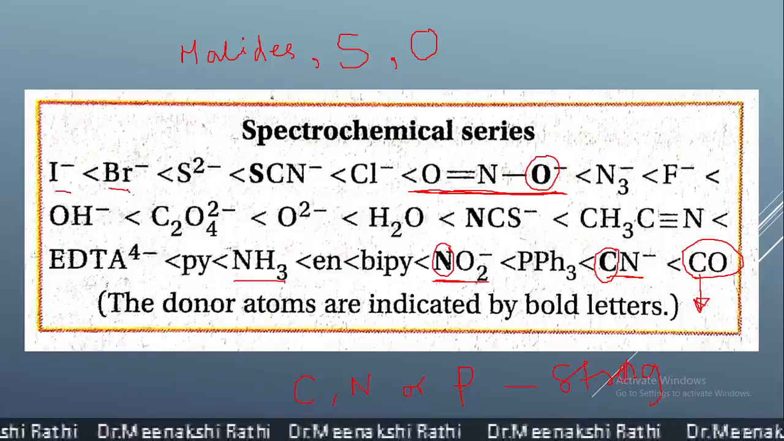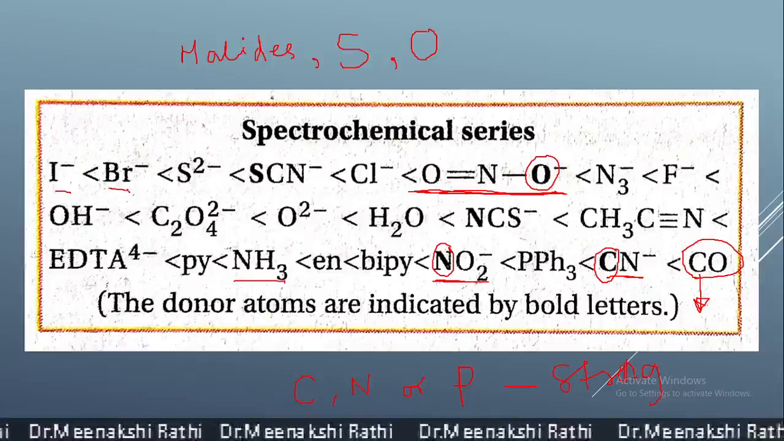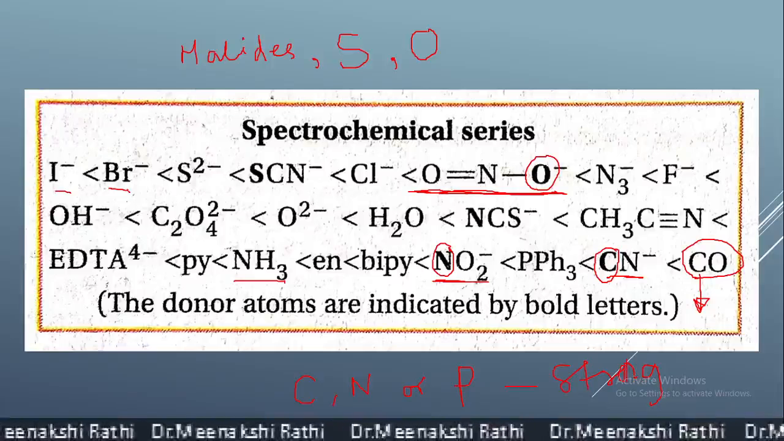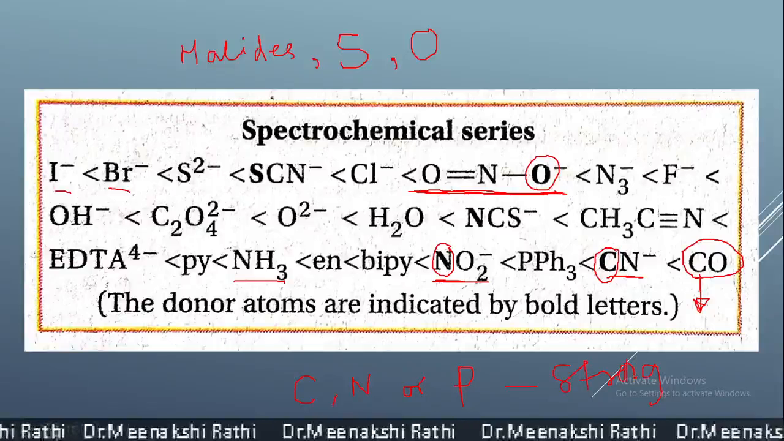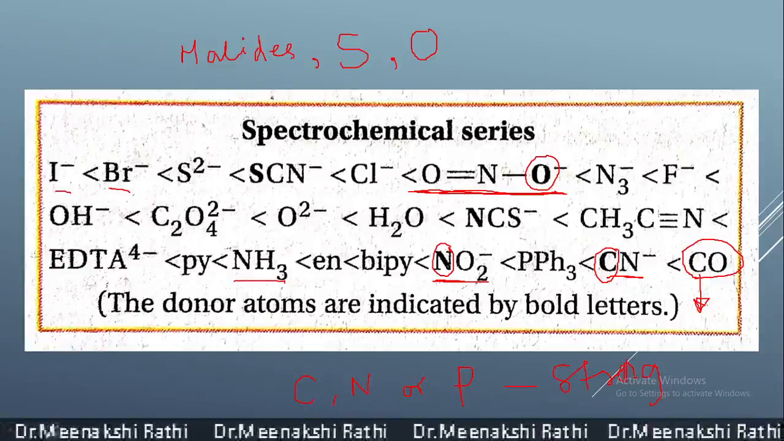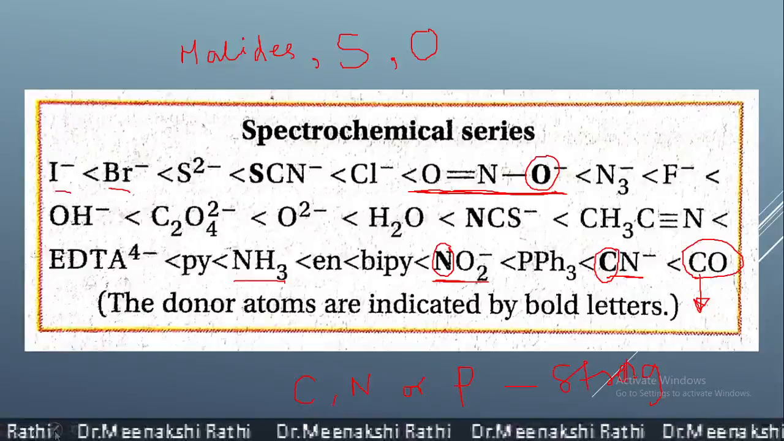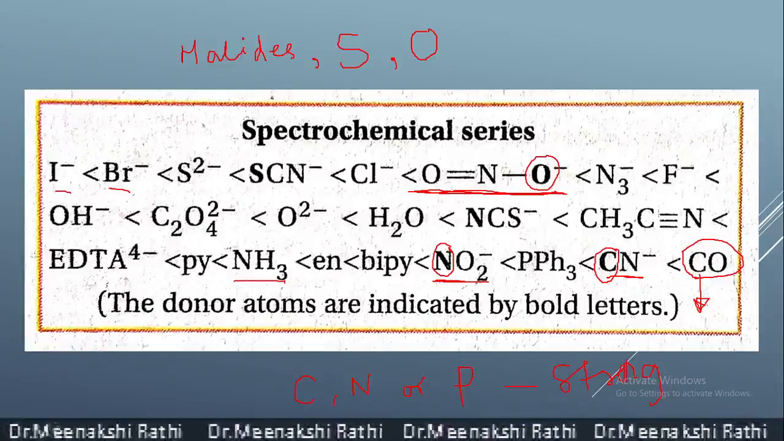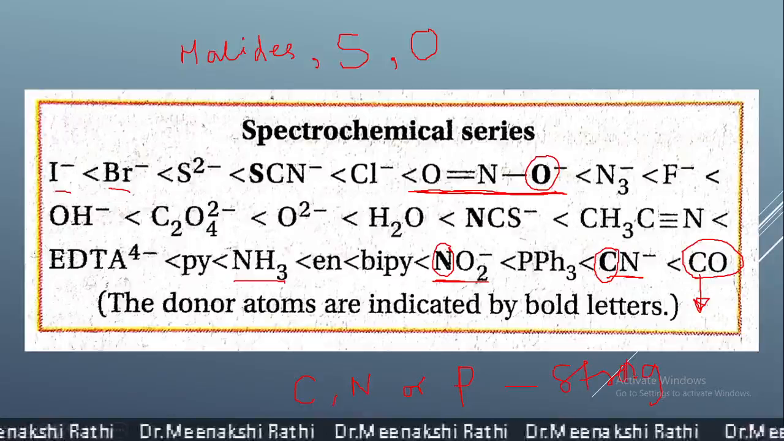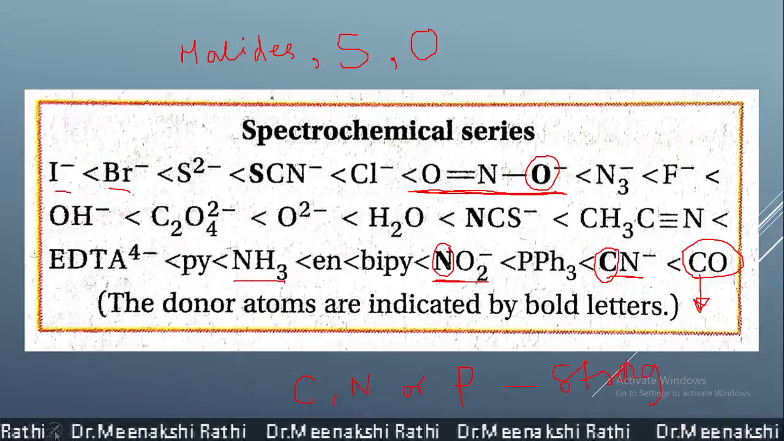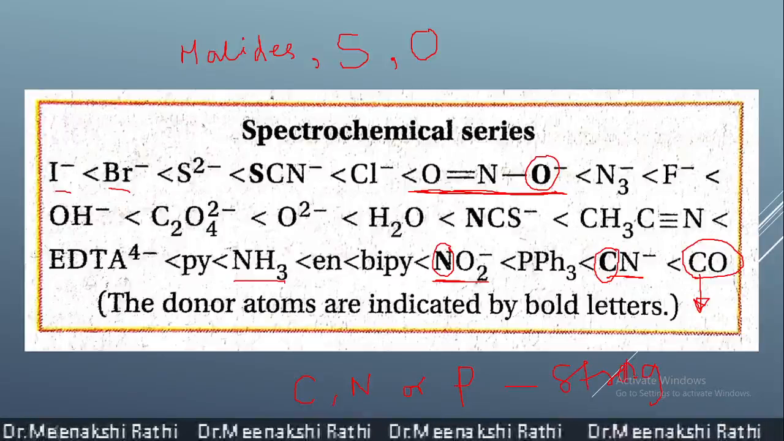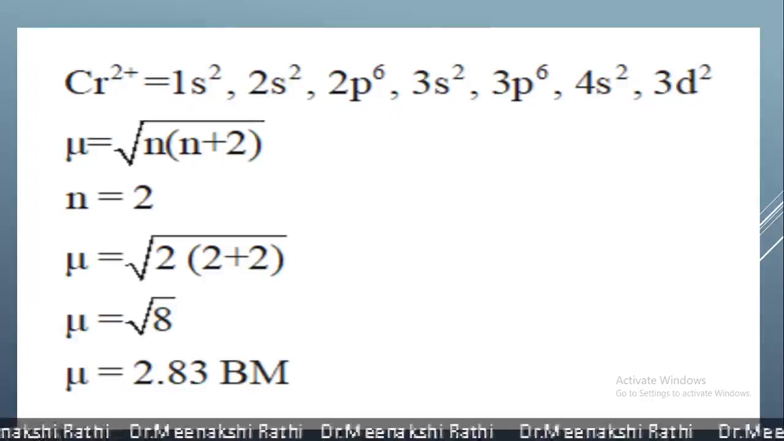So when ligands are arranged according to their strength, that series is known as the spectrochemical series. We will need this classification of ligands as strong or weak when we discuss the structure of different complexes. Let's go further.